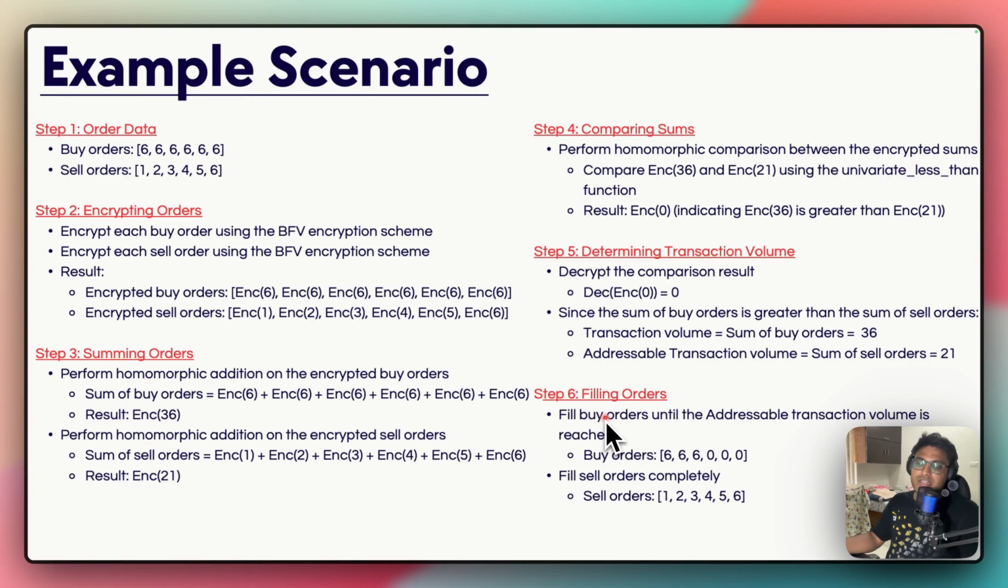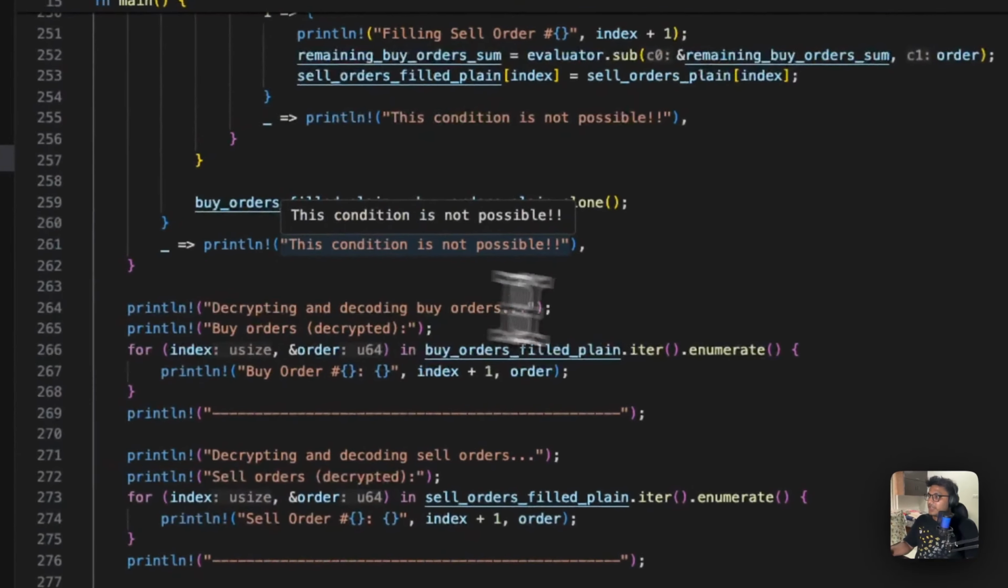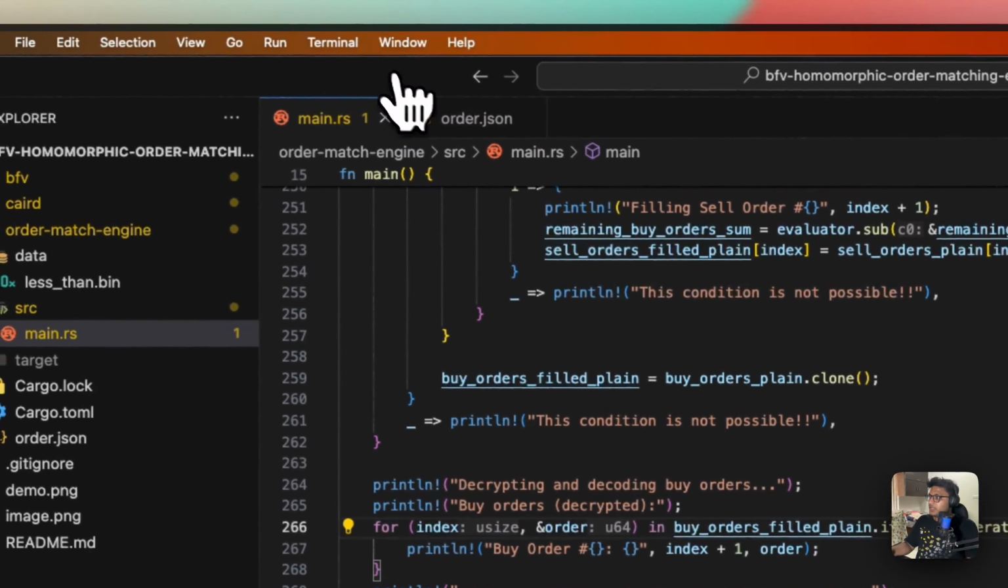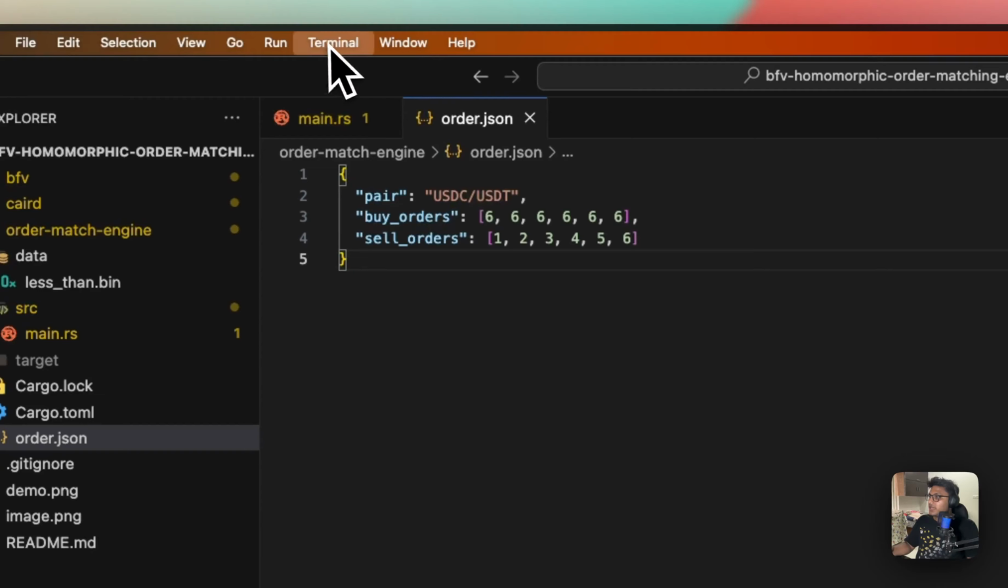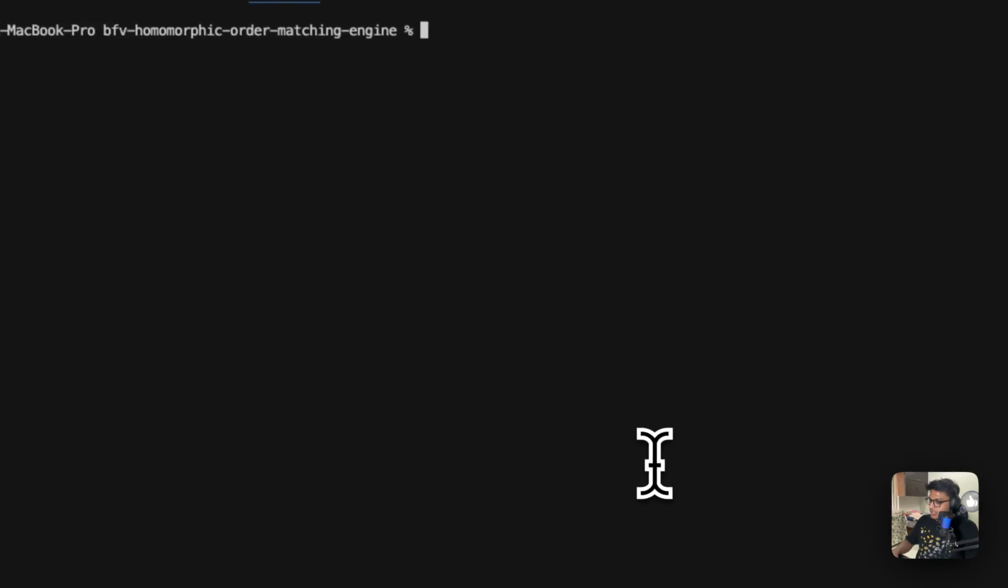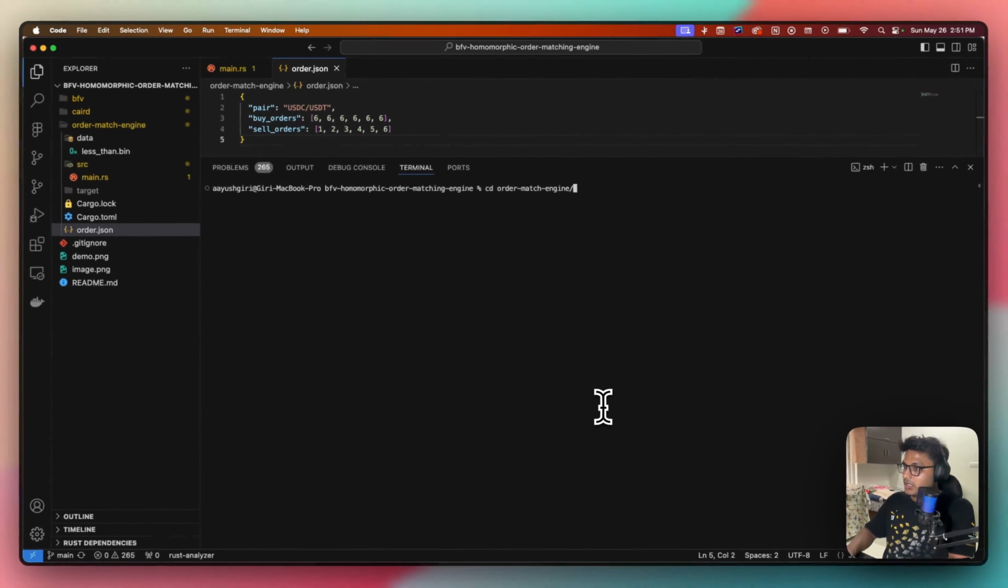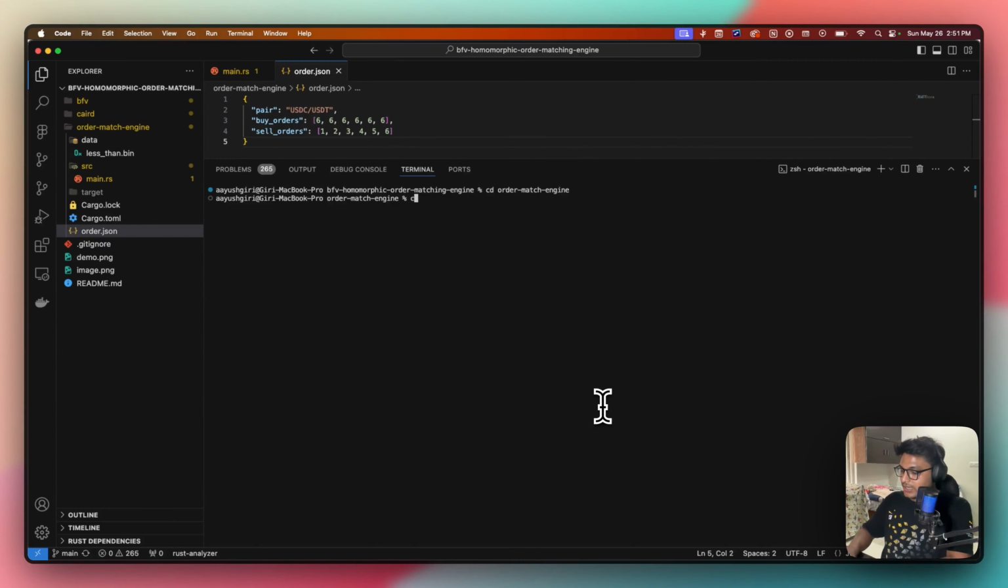And then based on this, we'll subtract from the addressable transaction volume while filling the orders, and we'll put 0 in the case when the orders cannot be filled, right? So this is the output we should get for this case. So let me just go to the code base and we'll run this example. This is the orders.json file. I'll create a new terminal, go into the folder, and do cargo run.